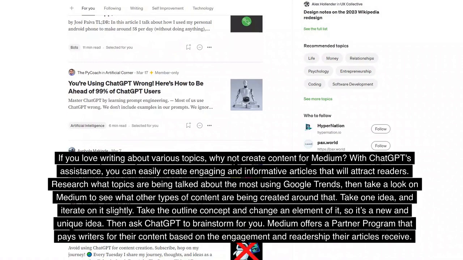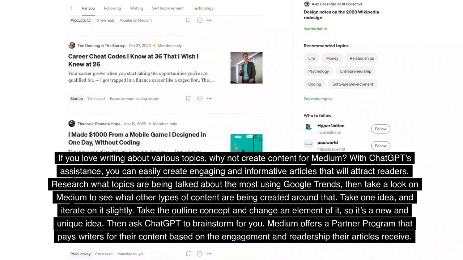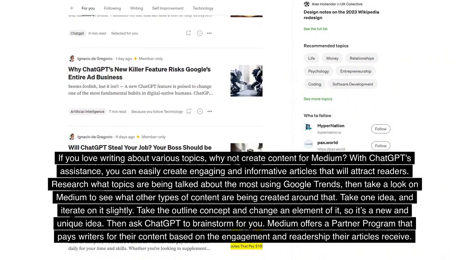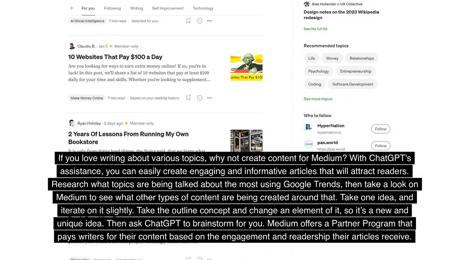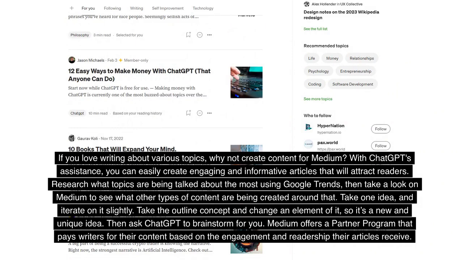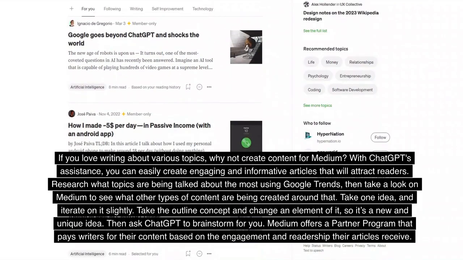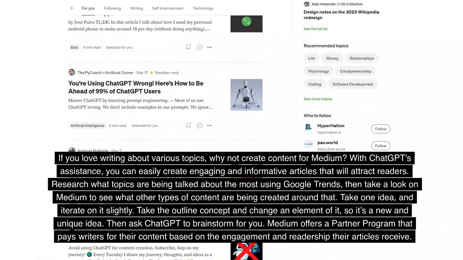Take one idea and iterate on it slightly. Take the outline concept and change an element of it, so it's a new and unique idea. Then ask ChatGPT to brainstorm for you. Medium offers a partner program that pays writers for their content based on the engagement and readership their articles receive.